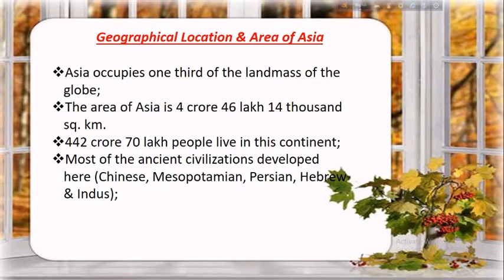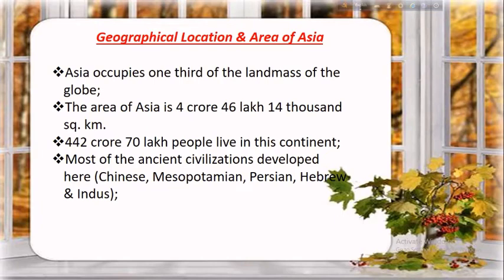Asia occupies 1/3 of the landmass of the globe. The area of Asia, the largest continent of the world, is 4,46,14,000 square kilometers. If the area of Europe and Africa is added, or if North and South America are united, they will not be equal to the area of Asia. It's just an example. What's the population of this continent? 442 crore, 70 lakh people live in this continent.